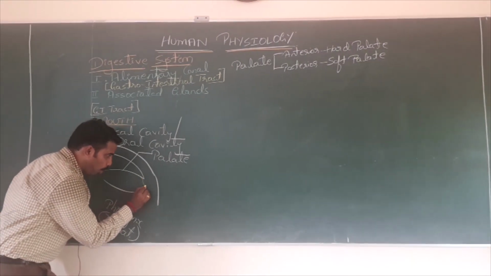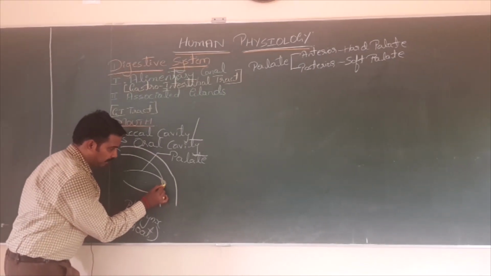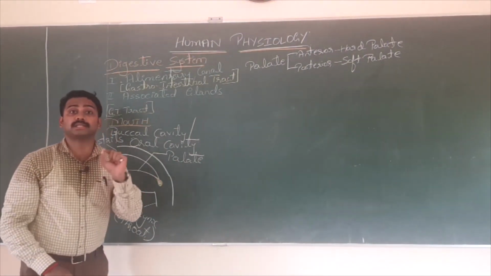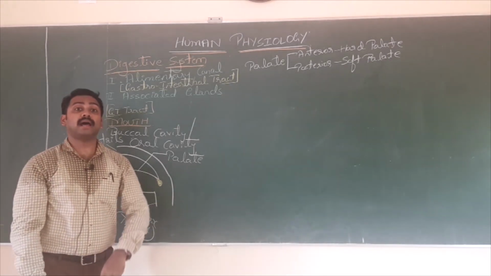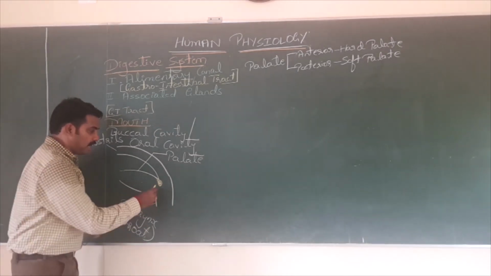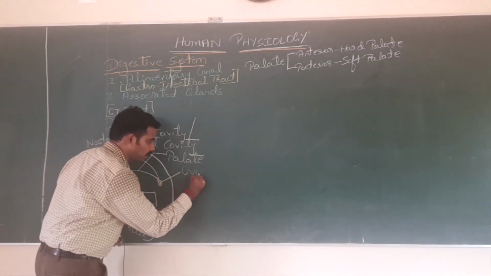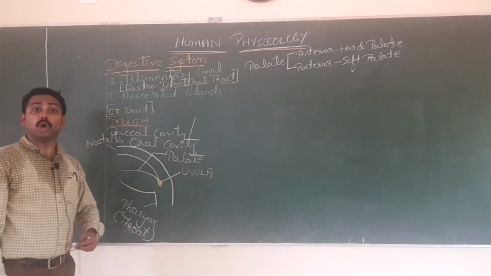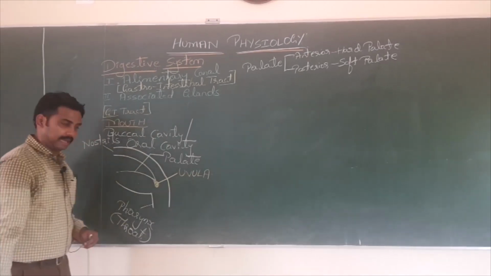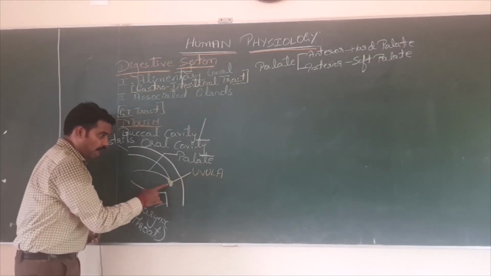What do you mean by muscular? The name itself tells: made up of muscle. This conical muscular structure is called what? Uvula. U-V-U-L-A. Which arises from the soft palate. Note down the next line: it helps in closing the internal nostrils. Very important. It helps in closing the internal nostril.